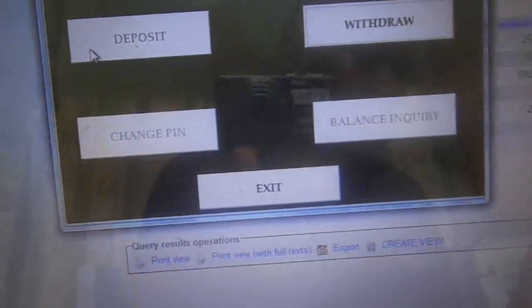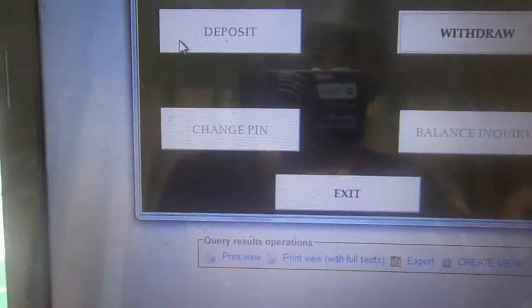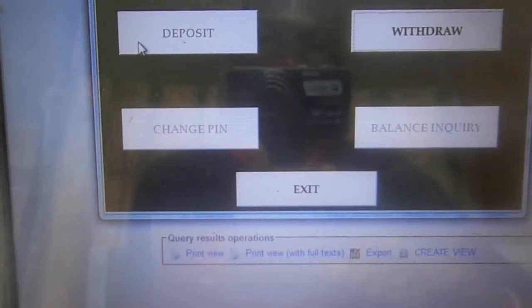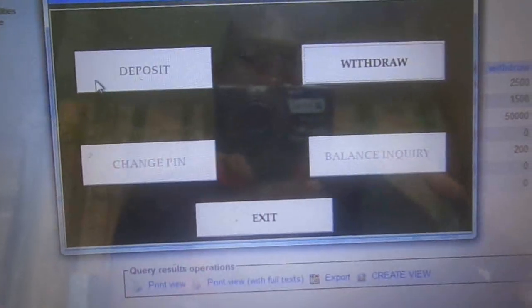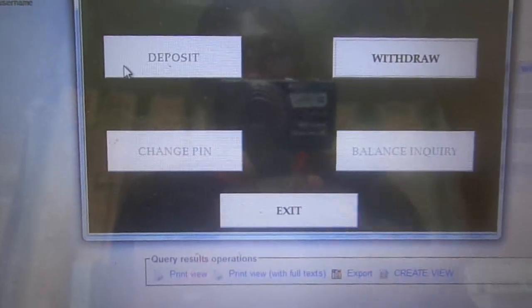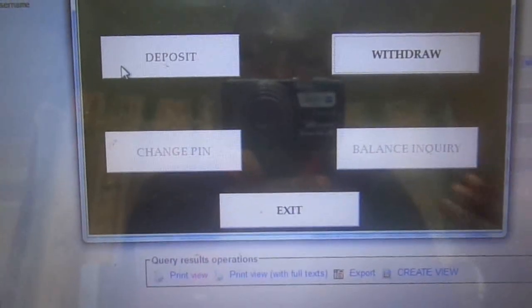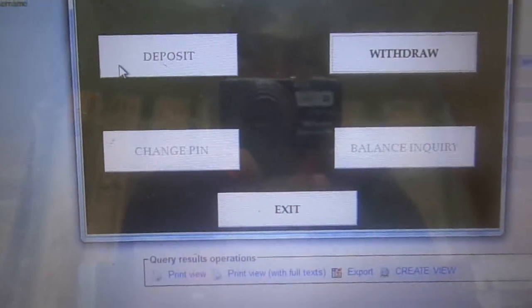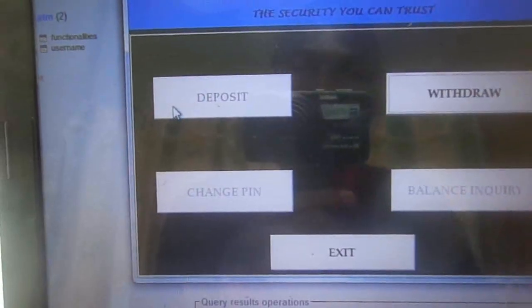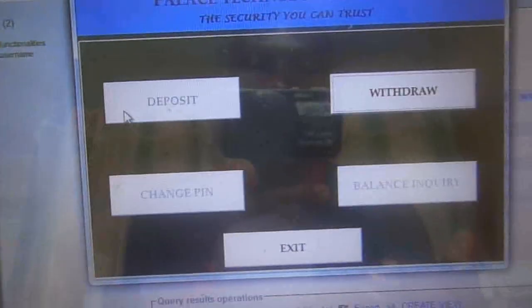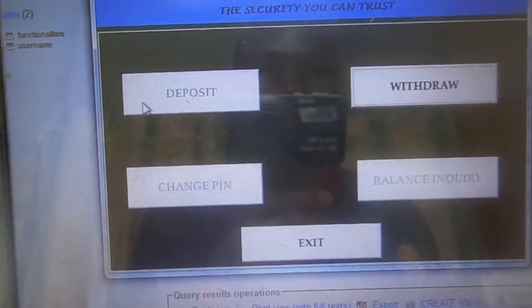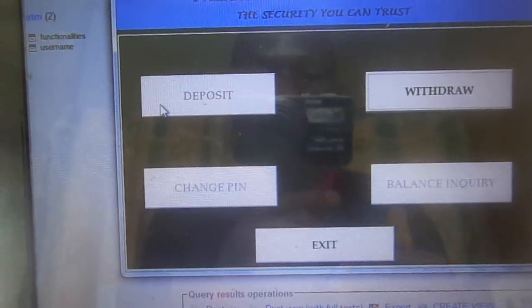And still using this system, you change your PIN code, you can check your balance, and you can also transfer funds from your mobile money account to the bank account, and from your bank account to your mobile money account, so that instead of going to the bank to withdraw, you just withdraw from a mobile money center, so that you limit the lining up at the bank and the inconvenience of having to travel, and then line up and go through all those processes. You just transfer your funds to your mobile money application and you withdraw.